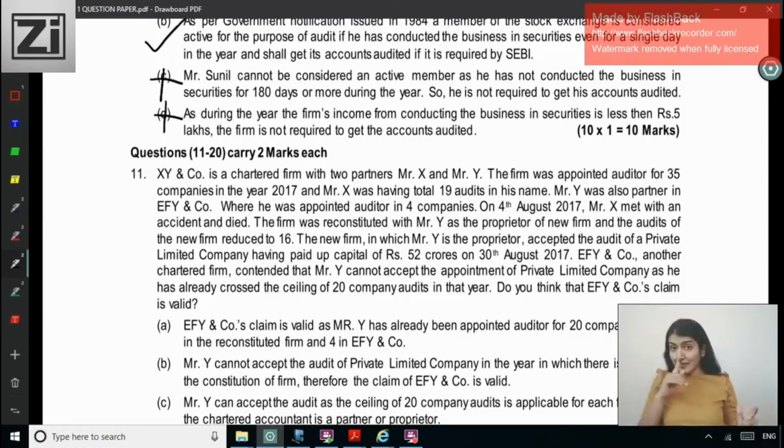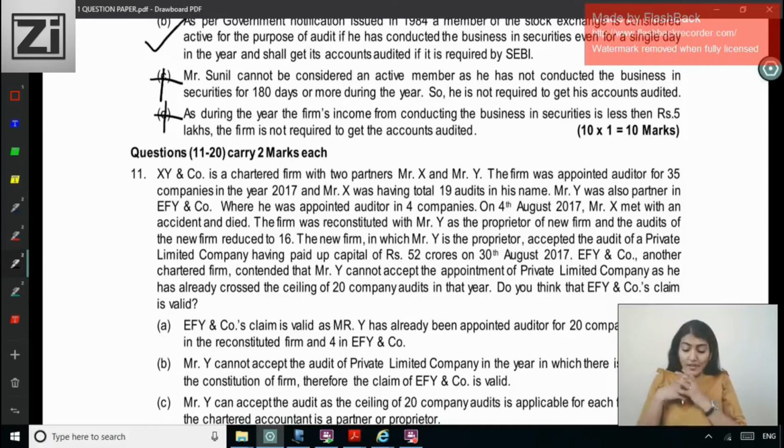Now the ceiling on the number of audits, how many audits? Section 141(3)(g): a CA in full-time employment elsewhere or who has exceeded the ceiling limit of 20 audits per person, excluding the audits of one-person companies, small companies, dormant companies and private companies having paid up share capital of less than 100 crore. Here how much is the paid up capital? 52 crore. So is it to be counted while calculating the ceiling limit of 20 audits per person? Is it to be counted?